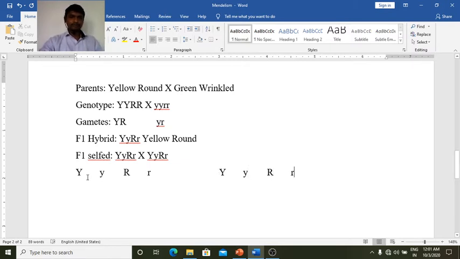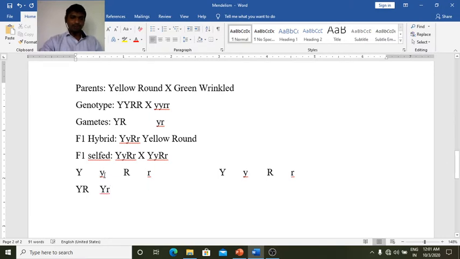Okay. Now this y may associate with the r. So this capital Y may get associated with the capital R, and we get capital YR. Similarly, this capital Y may get associated with the small r, and we get capital Y, small r.